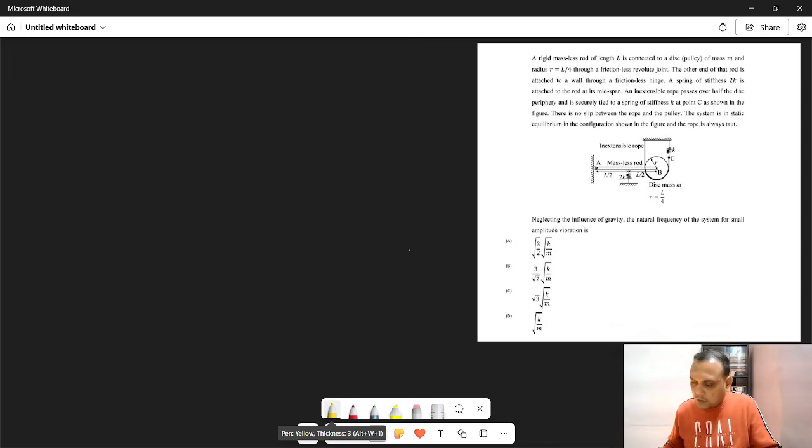So I hope you all have studied the question. The question says we have a disk which is going over a rope, an inextensible rope. One side of the rope has a spring of spring constant K. There is a massless rod attached to the disk at the center. The other end of the rod is fixed on the wall. The rod is massless. There is one more spring of spring constant 2K which is attached to the middle of the rod. This is the overall question.